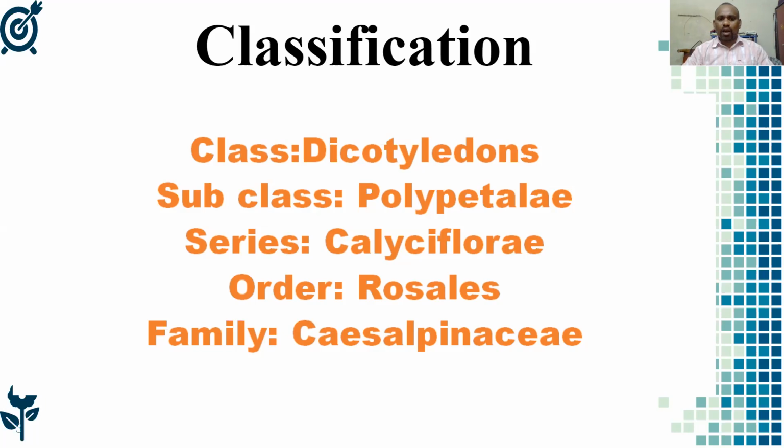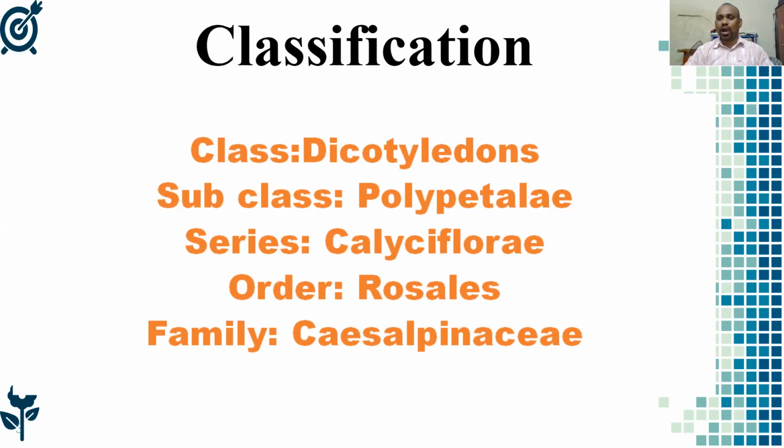And here the order is Rosales. Already, like Leguminaceae, the family Papilionaceae or Fabaceae also belongs to Rosales because the petals are like rose petals. Rose petals means one side is larger and the lower end is very thick in size.